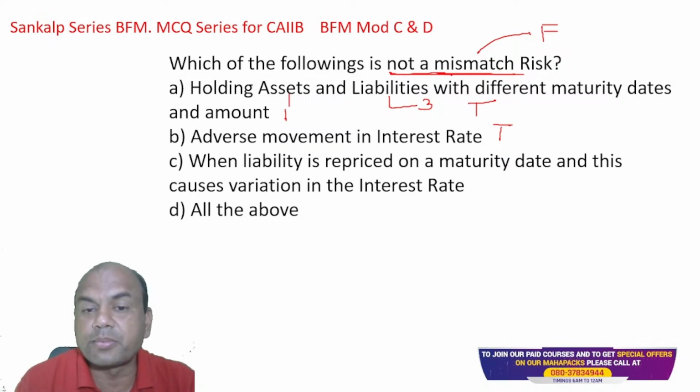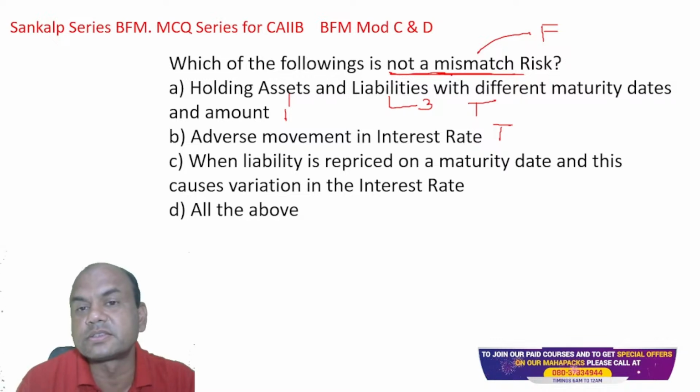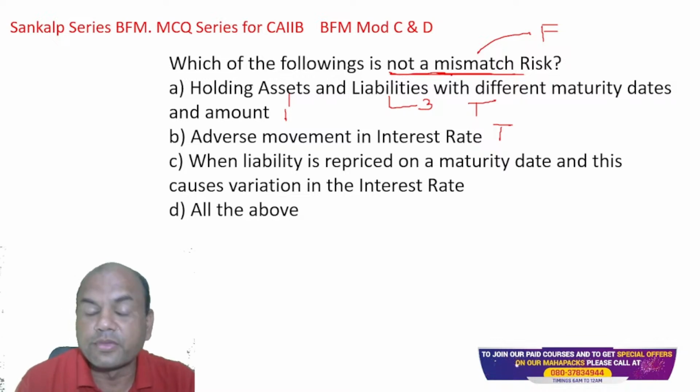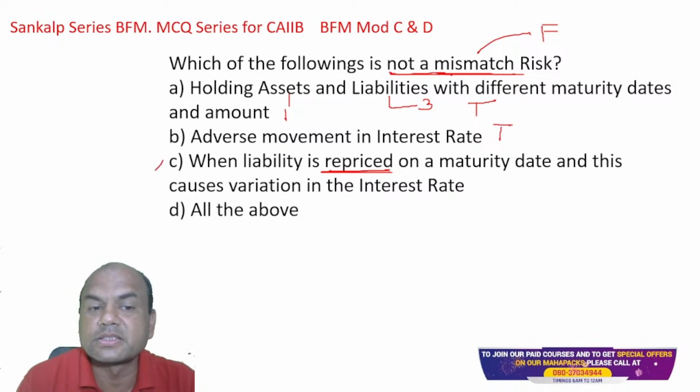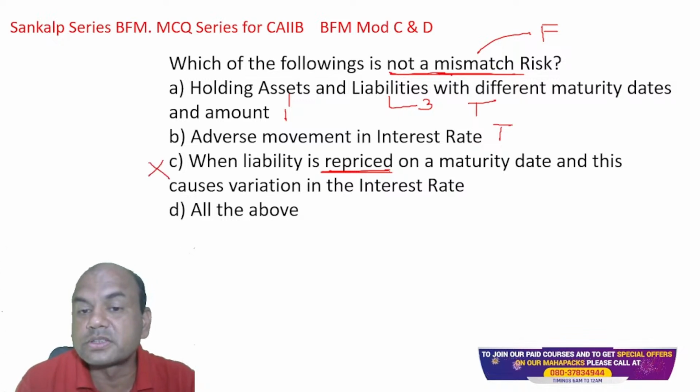What about C? When liability is repriced on the maturity date, this causes variation in the interest rates. See, this is known as repricing risk, reinvestment risk. So this is not a part of mismatch. This is false. This is a reinvestment risk. Okay.